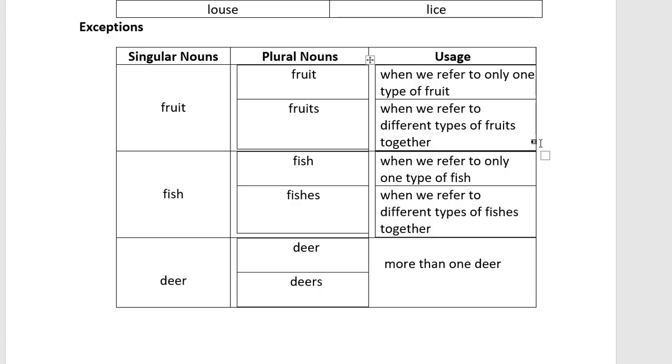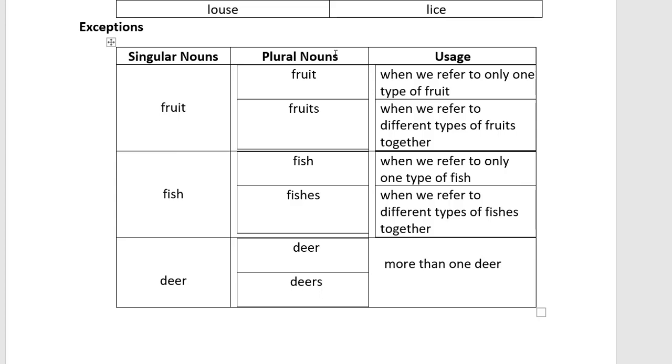But when we refer to different types of fruit together, suppose in a fruit bowl there is a mango, an apple, a pineapple, different types of fruits, that time we will use fruits. When we are talking about a single type, like only apple, we use fruit as the plural form, and when we are talking about all the fruit together, we use fruits.